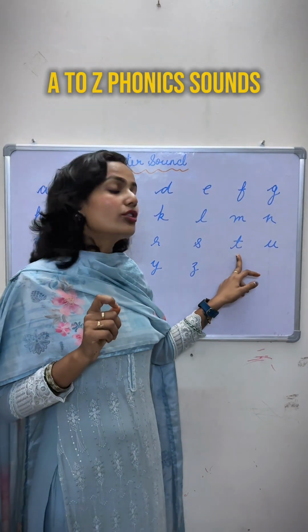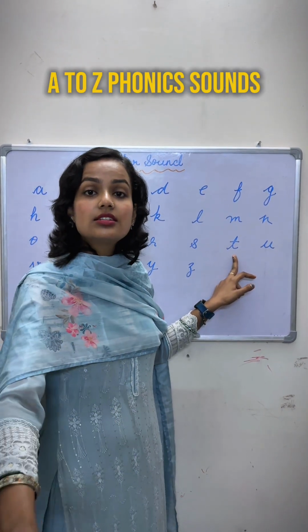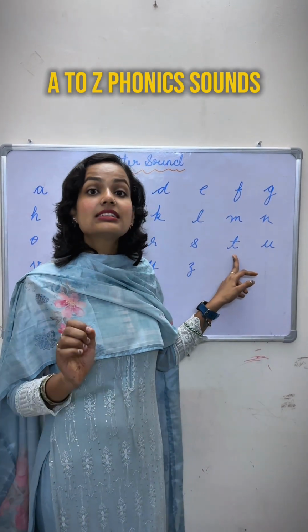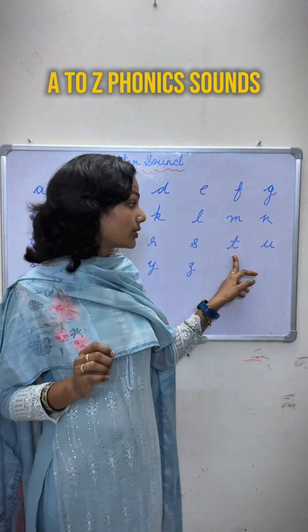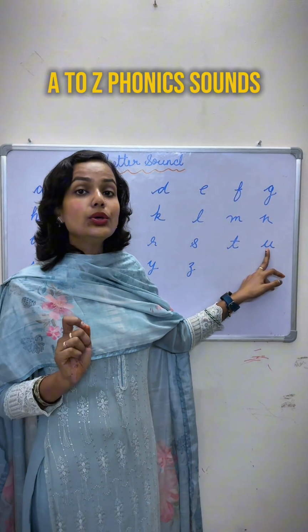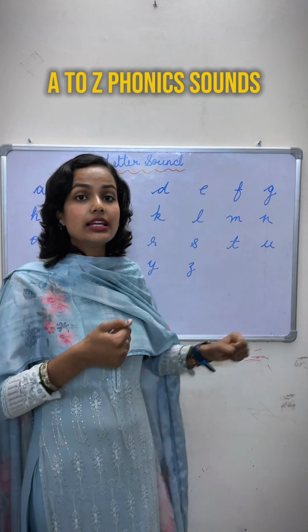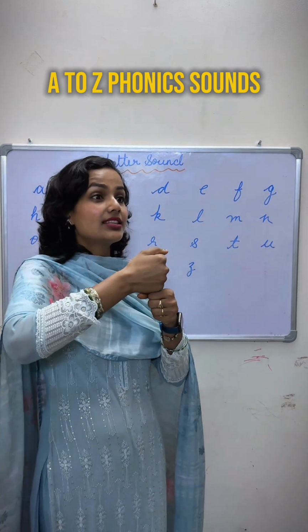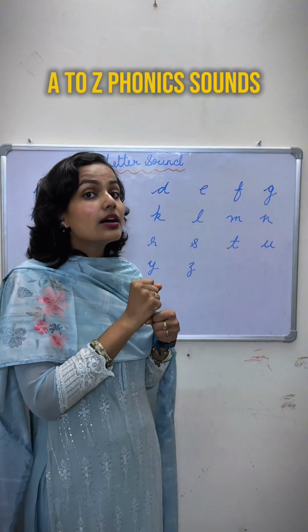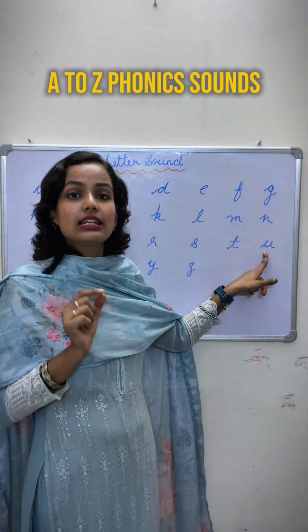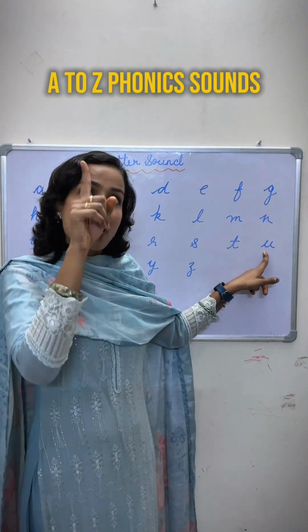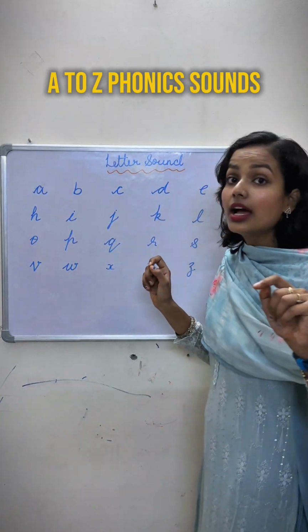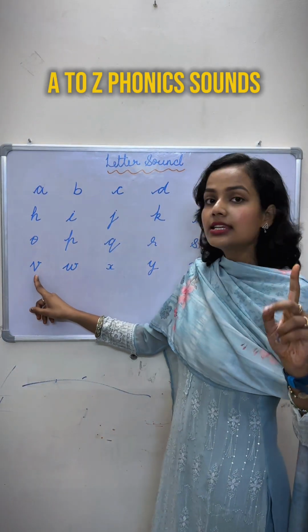T, and the sound of this letter is T. T. The sound of this letter is T. Tent. Okay. Next is U. The sound of this letter is A. Like आपने umbrella खोला उसकी आवाज कैसे ही A. Up. A. The sound of this letter is A. Up. Okay. Umbrella. Next is V.